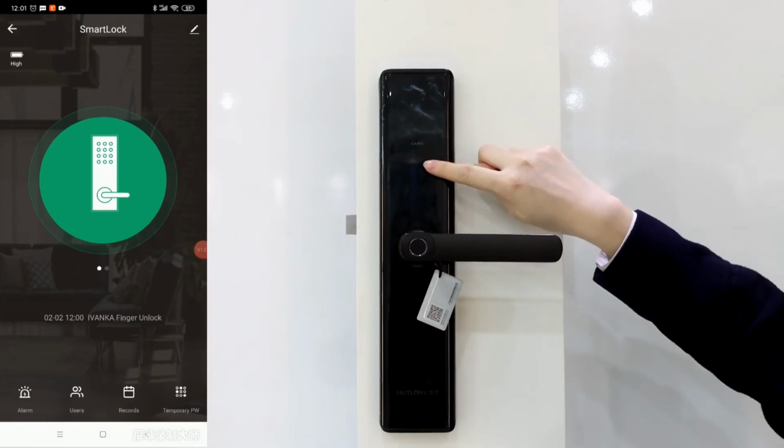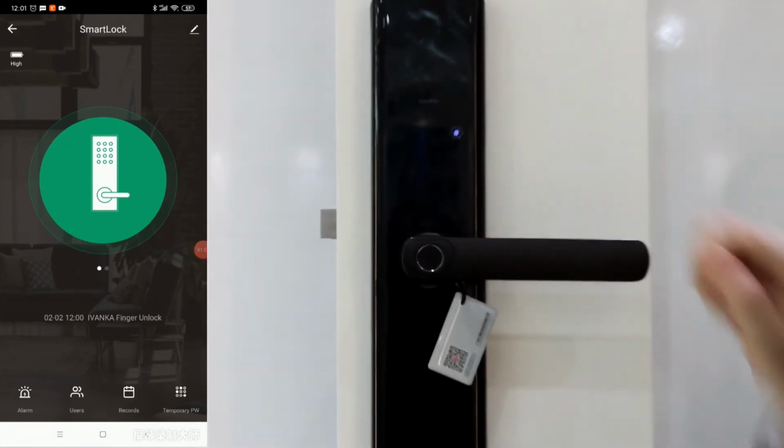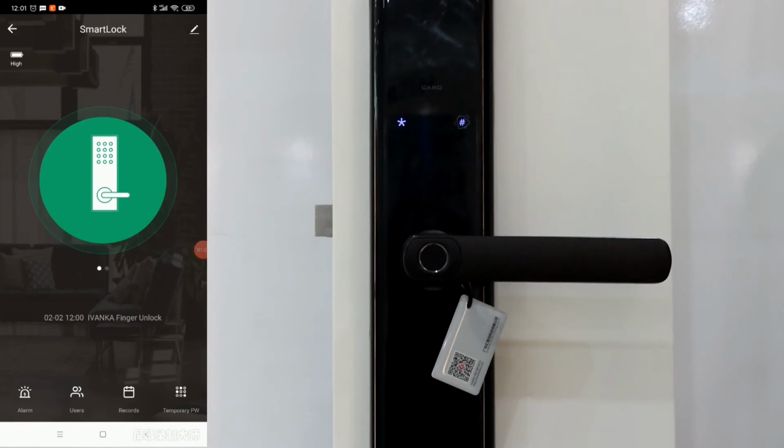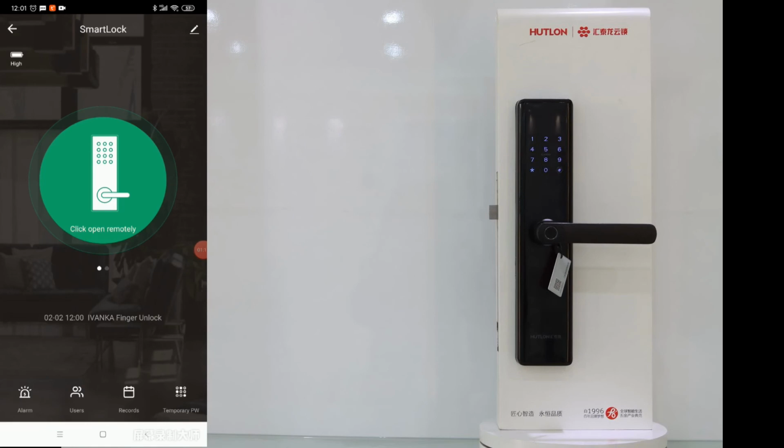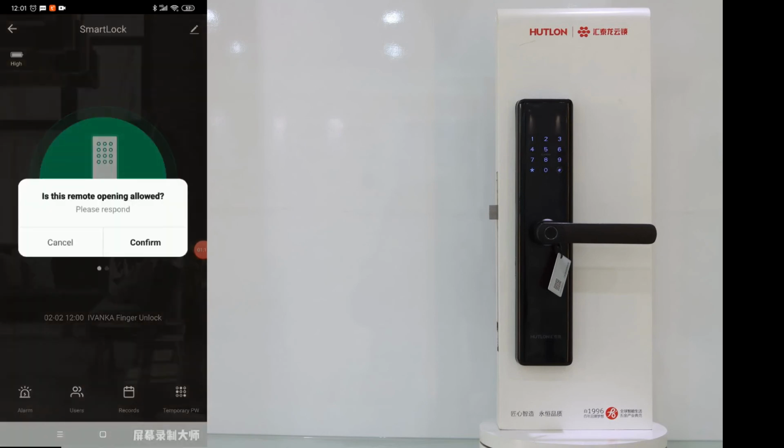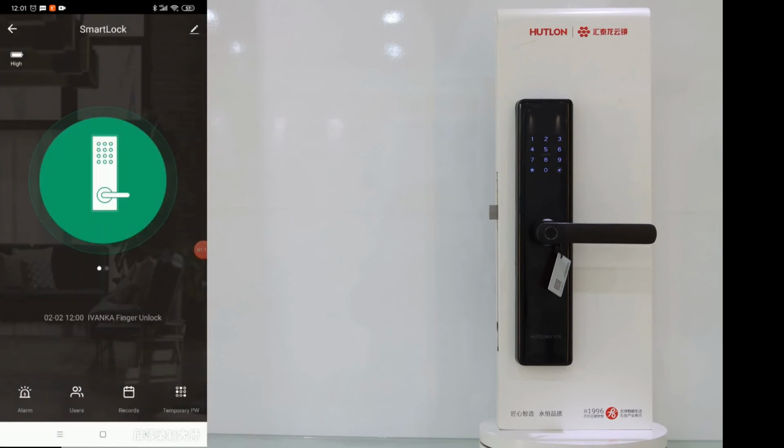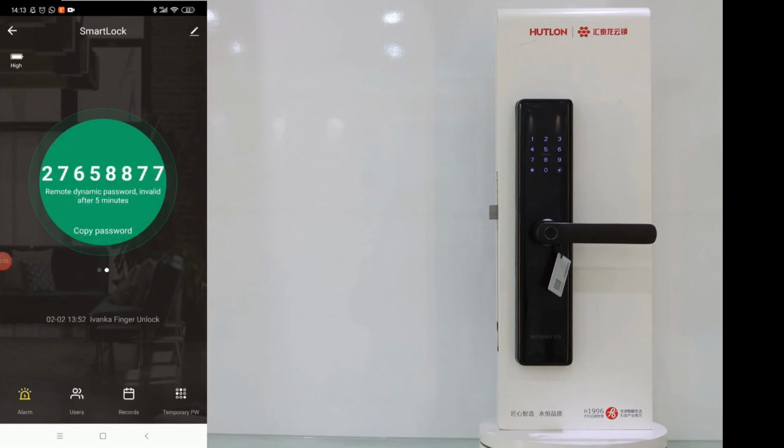Press the doorbell ring. Requesting remote unlock. And click to open the mode. Authentication successfully. We can also set the remote dynamic password.